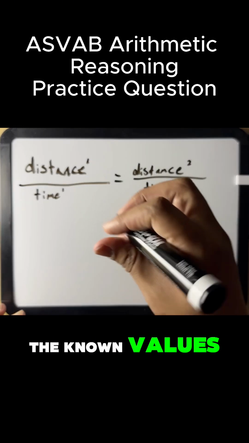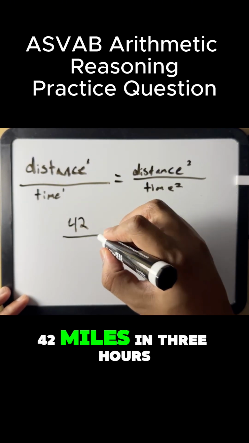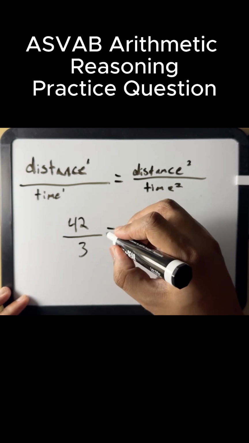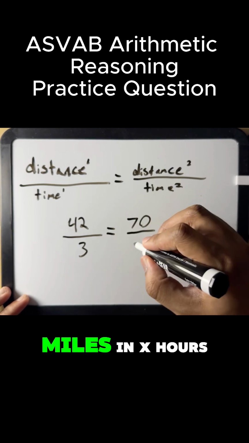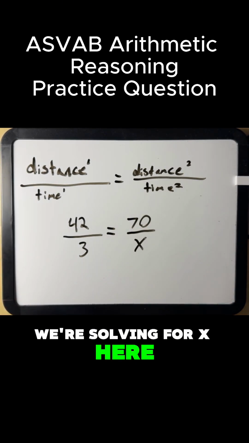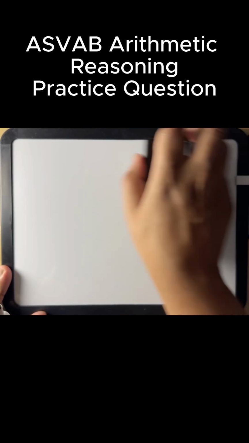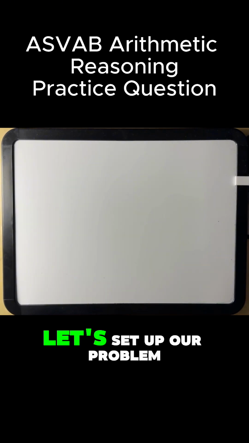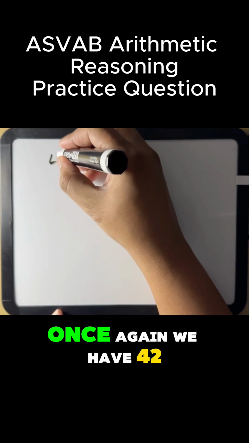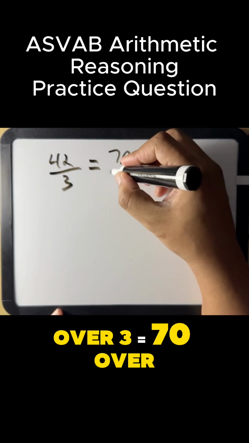Then we just plug in the known values. 42 miles in 3 hours and a distance of 70 miles in X hours, where we're solving for X here. All right? So let's clean up our board here so we can write this out nice and cleanly. Let's set up our problem. Once again, we have 42 over 3 equals 70 over X.